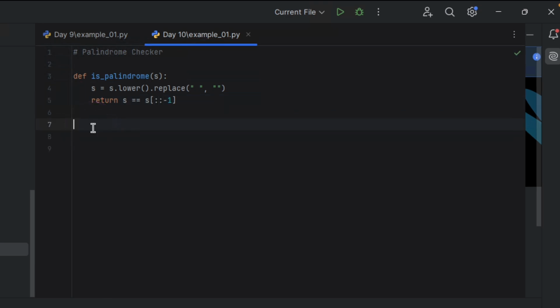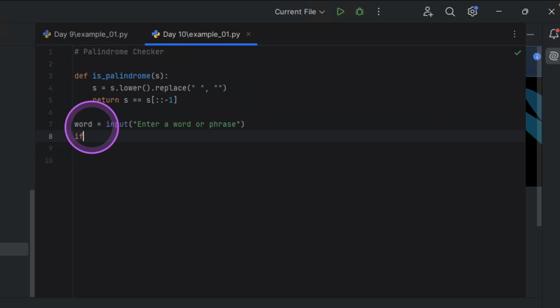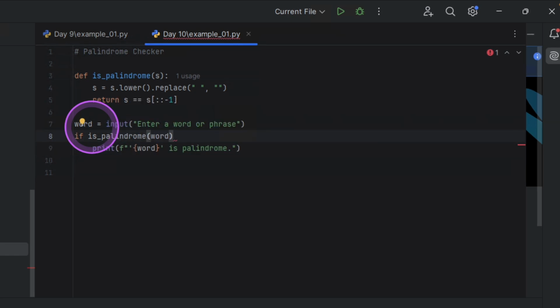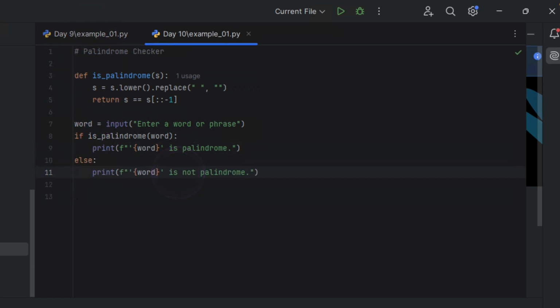So let's try. The word here, I'm just going to allow the user to input, and I'll say enter a word or phrase. I'm going to allow the user to do an input, and I'm just going to say enter a word or phrase. A condition, if the word you've entered is palindrome, print. Now we're going to be doing our formatting. Sorry, I forgot my colon here. Just put that. Otherwise, print word is not palindrome. Let's do a test on this and see.